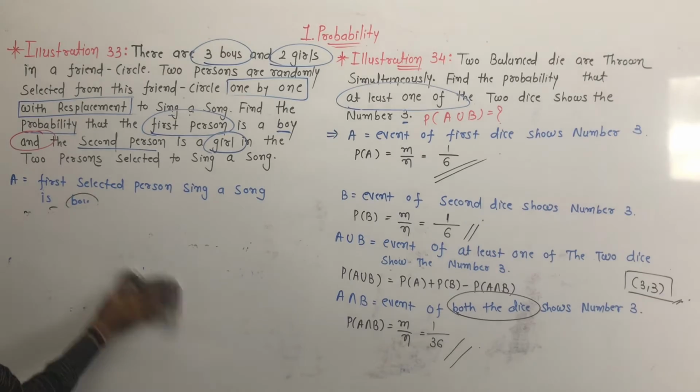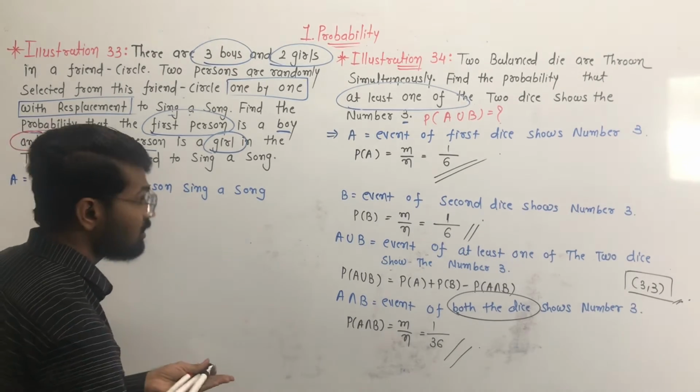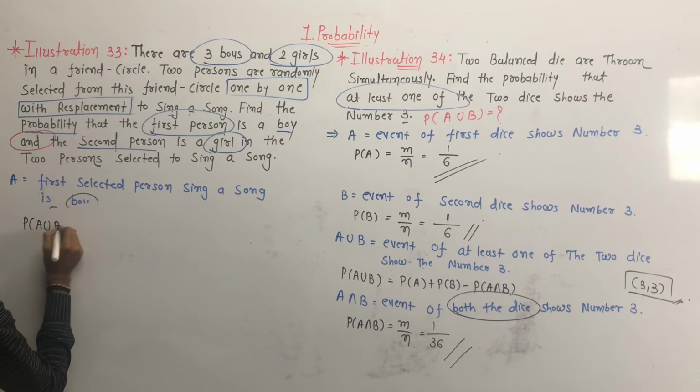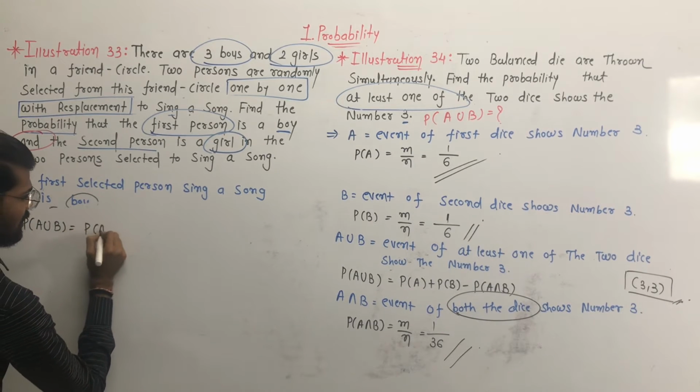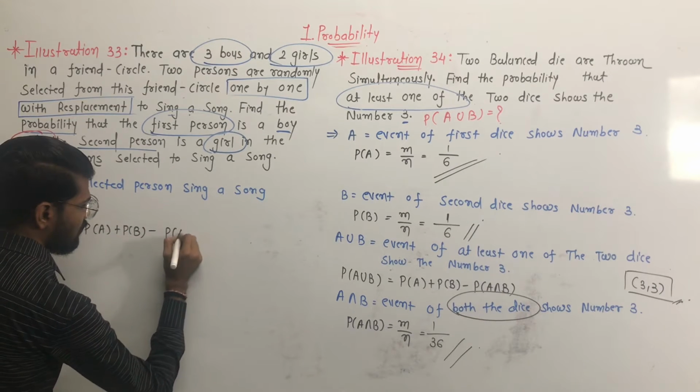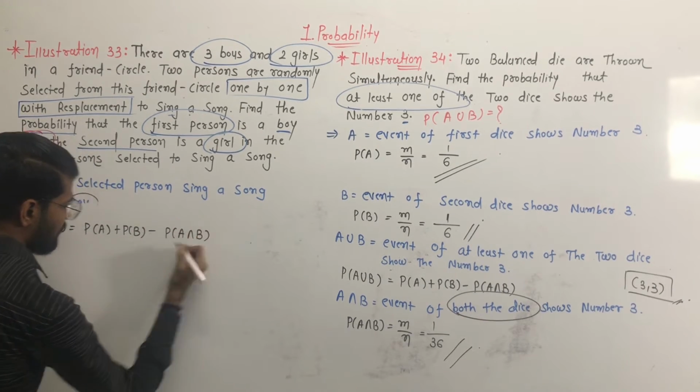It is too simple now. P of A union B is equal to P of A plus P of B minus P of A intersection B. Put the values.